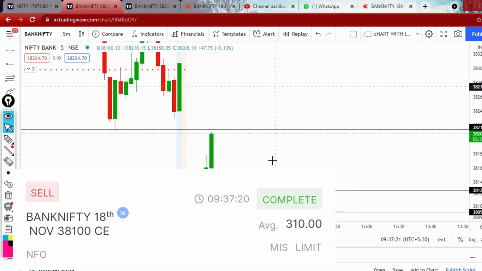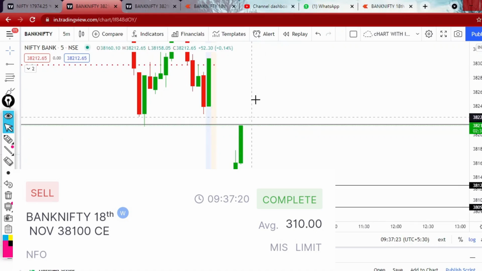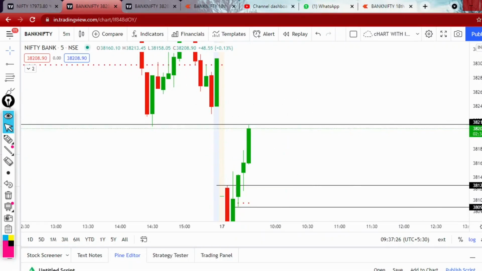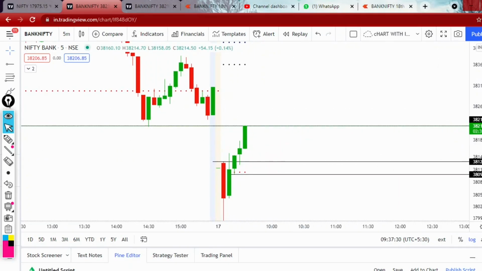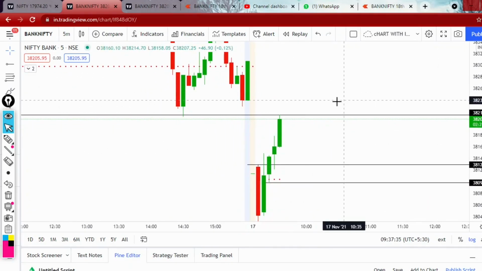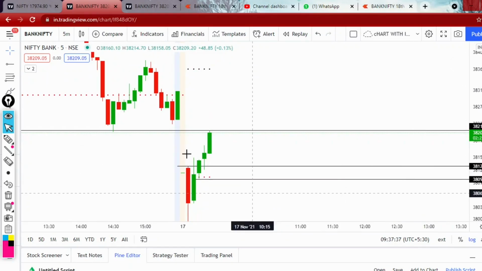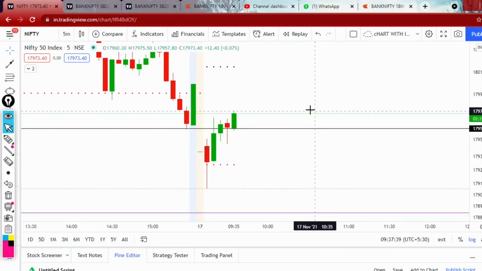Yes, I'm out. I made a profit. I didn't wait till the PDL to cross or something, because I'm an option buyer, and a small reversal will also hurt me very much. So a wonderful profit this morning. So this was the trade today.